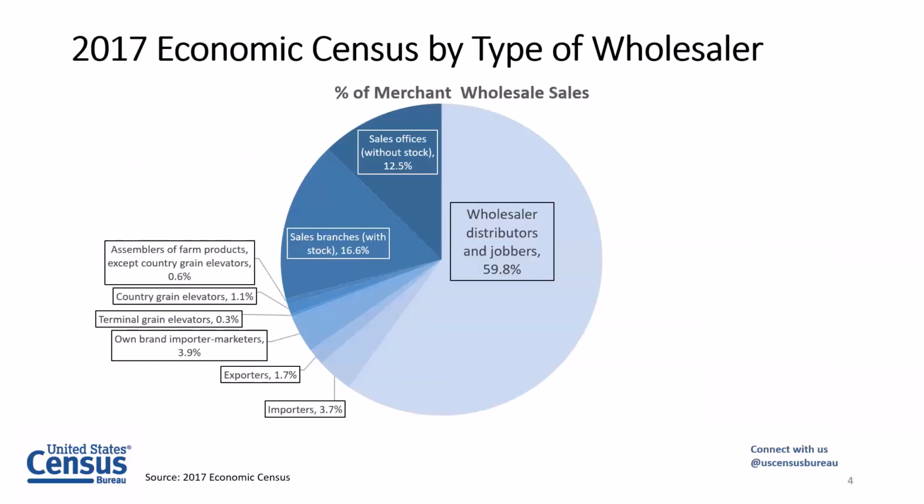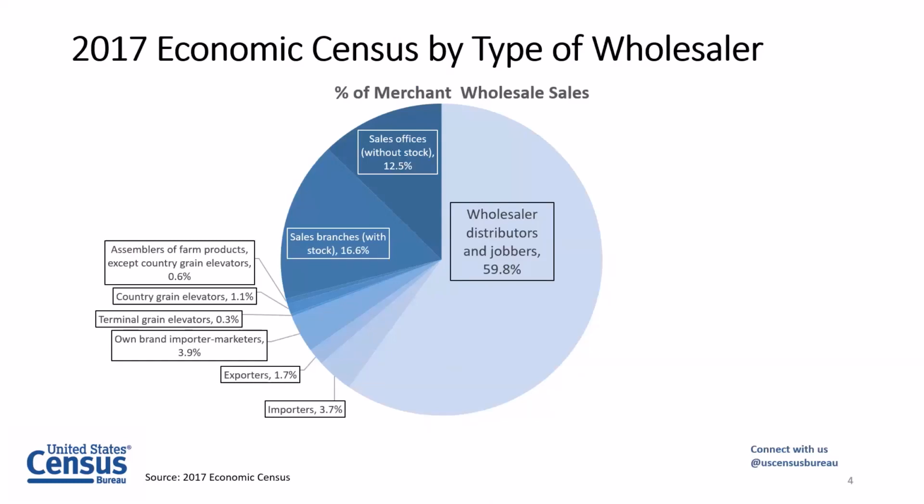So looking more into the different types of wholesalers, this is data from our 2017 economic census, which is the most recent vintage. The collection of the 2022 census is in the field currently, and look for data on that beginning in 2024. This is a pie chart representation of those boxes and how much they all represent. The largest percentage is your distributors and jobbers, which is almost 60%.